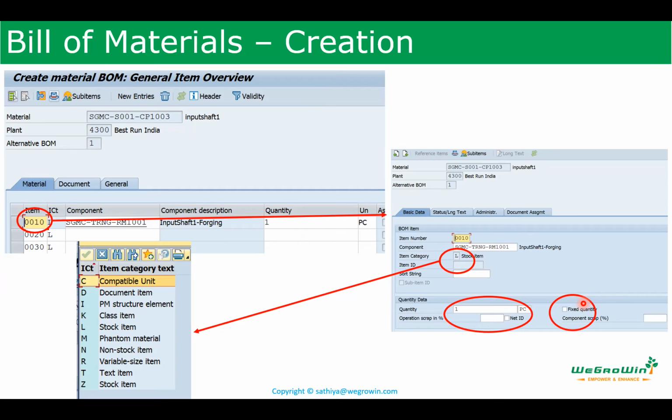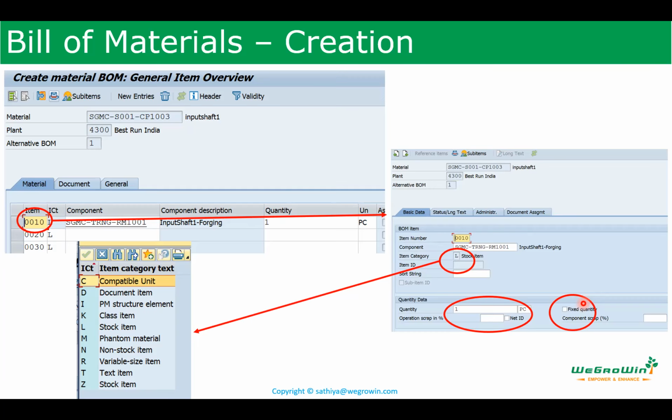For example, there are some chemical reactions in which you need to add some additives or some reactants. Irrespective of the batch size, that quantity will remain the same, like the 500 grams you have to put. In those cases, you can use a fixed quantity. If it is needed, we'll use it. There are some cases where the components used in production do not vary based on the finished product production. They are fixed irrespective of the production quantity we are going to produce. In those cases, we can use this fixed quantity.